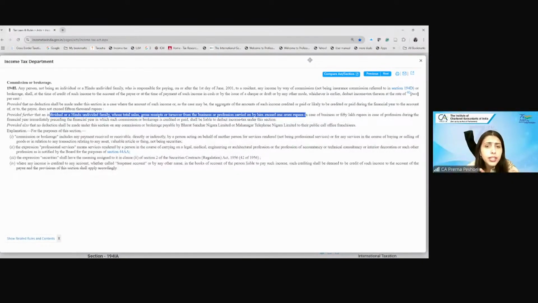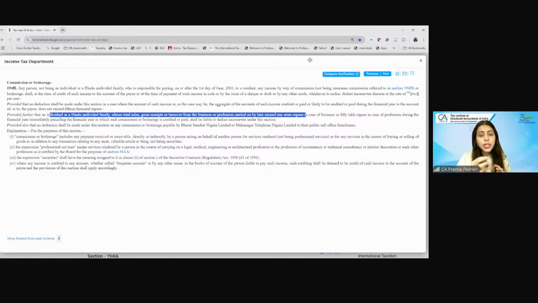The Supreme Court in that case noted that for 194H to get attracted, one person should be acting on behalf of another person, to assist that person to buy or sell his goods or provide services. Therefore, for 194H commission, there has to be an element of agency.